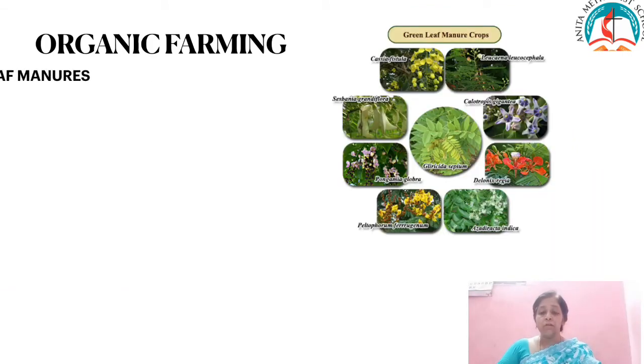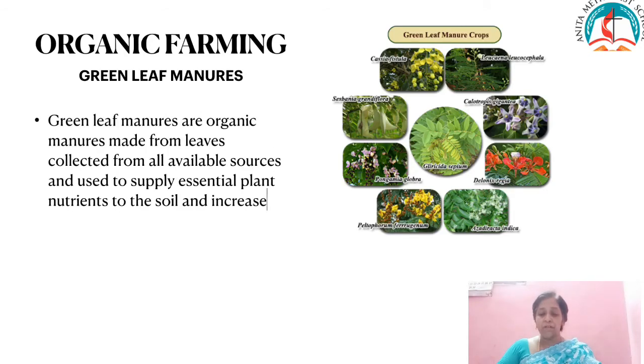Green leaf manures are the manures made from the leaves collected from available sources and used to supply essential plant nutrients to the soil and increase the soil fertility in a healthy manner.